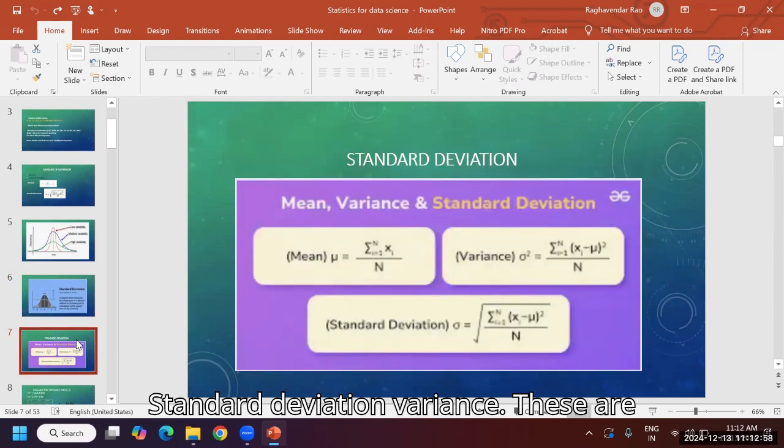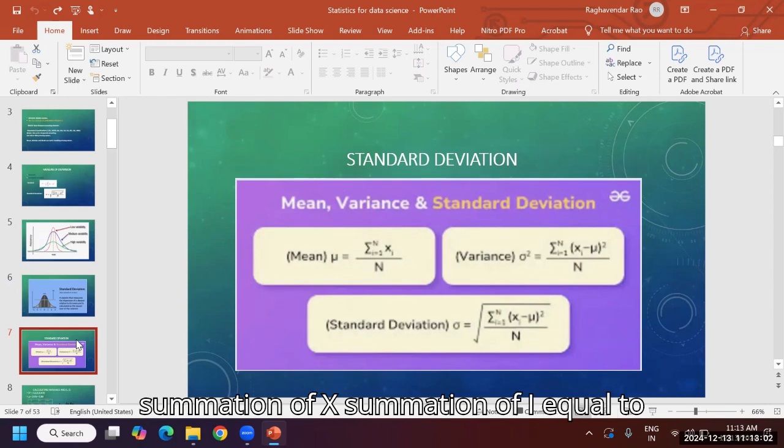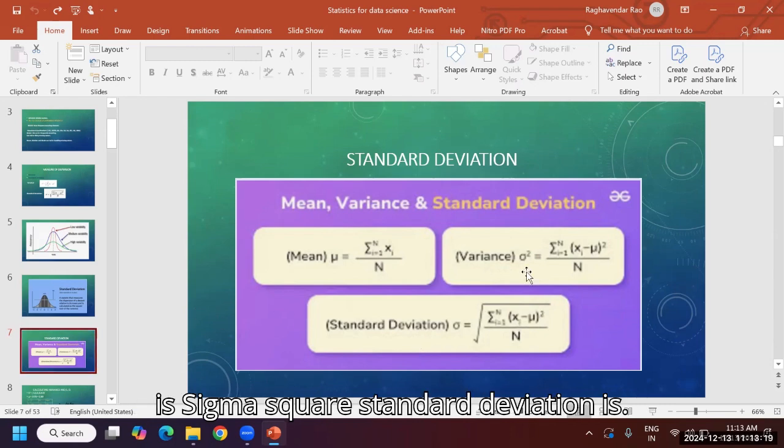Standard deviation and variance are very important. Mean equals summation of xi, i equal to 1 to n, divided by n. It is a very simple formula, no need to worry. Variance is also simple: xi minus mu whole square. Variance is sigma square, and standard deviation is the square root of it. Just the square root of it. So the distance comes, and the variance is the area.